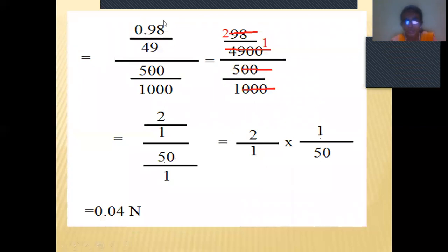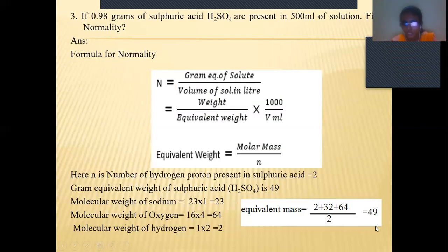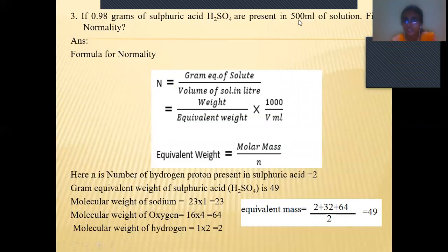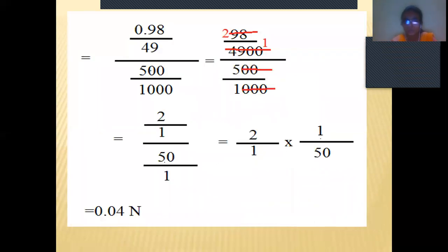See here, 0.98 we took, and 49 is the equivalent weight of the compound. So 0.98 by 49, by the amount of solution in which we are dissolving, that is 500 ml. So 500 by 1000. So if we do the calculation like this,